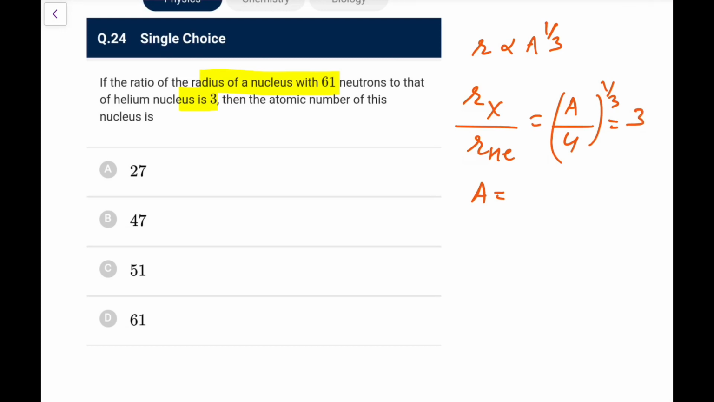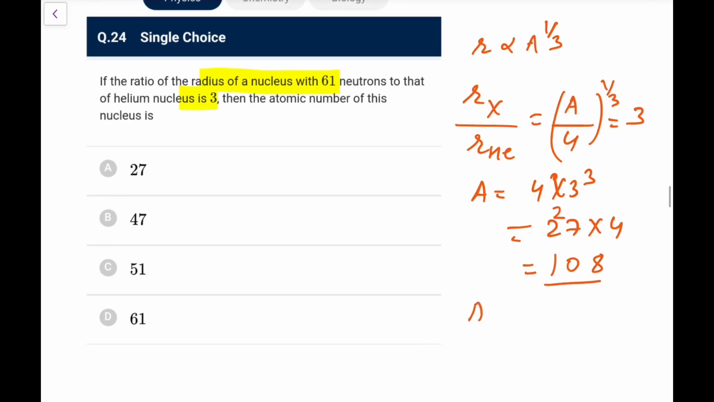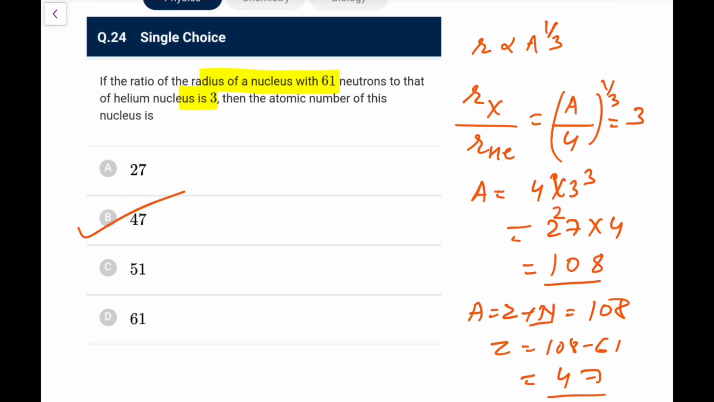So a comes out as 4 into 3 cube. 3 cube is 27, so it is 27 into 4, which is 108. So A is equal to Z plus N. Z plus N is 108 and this N is 61, so Z is 108 minus 61, that is 47. So its atomic number is going to be 47 in this case.